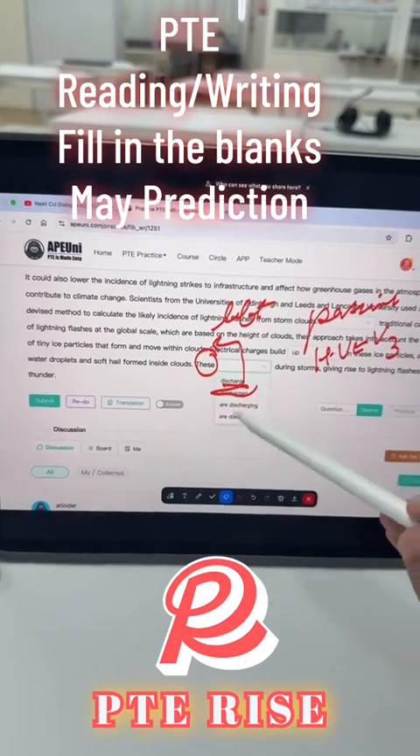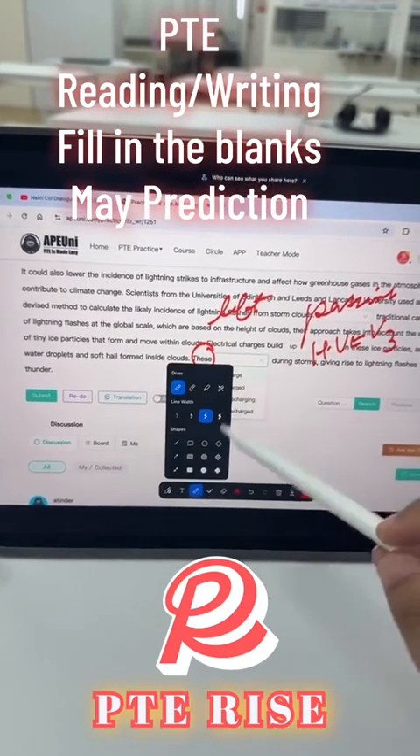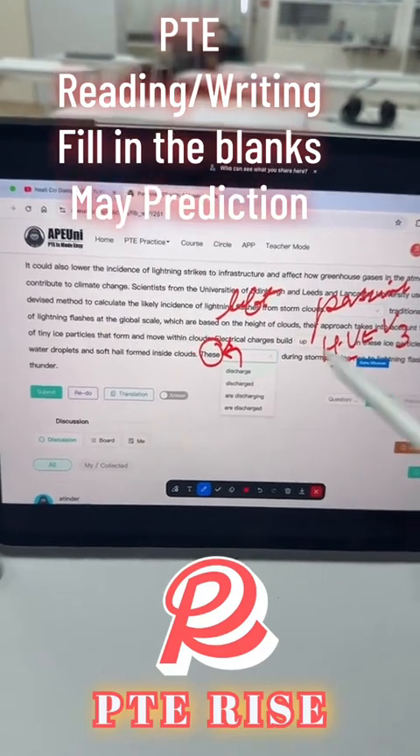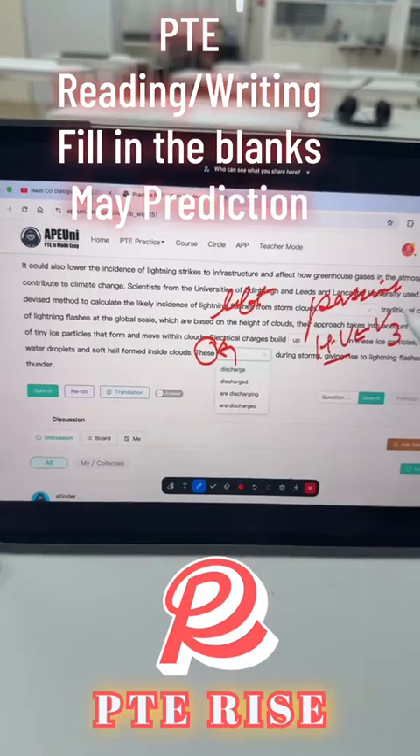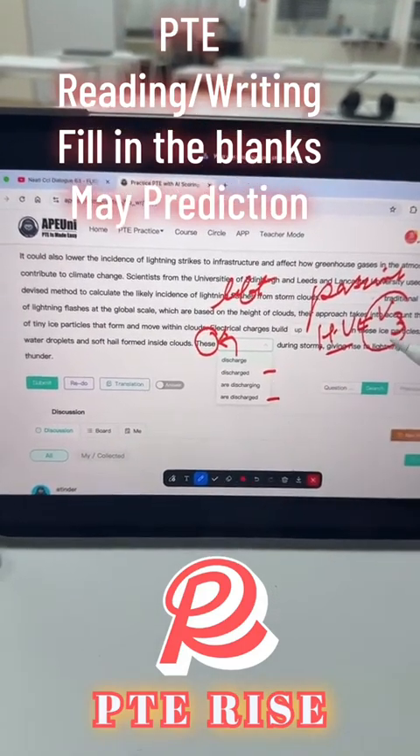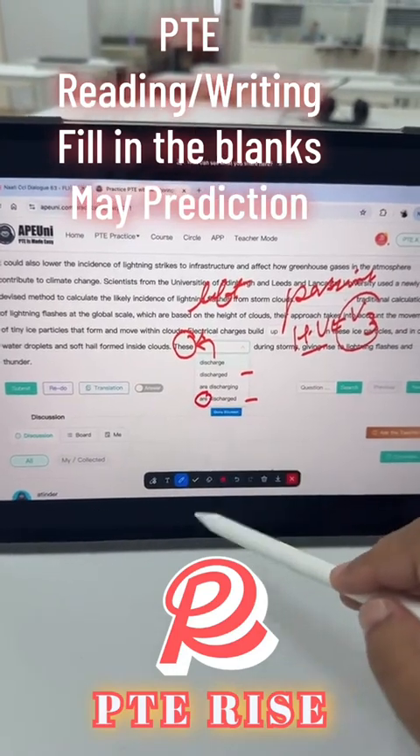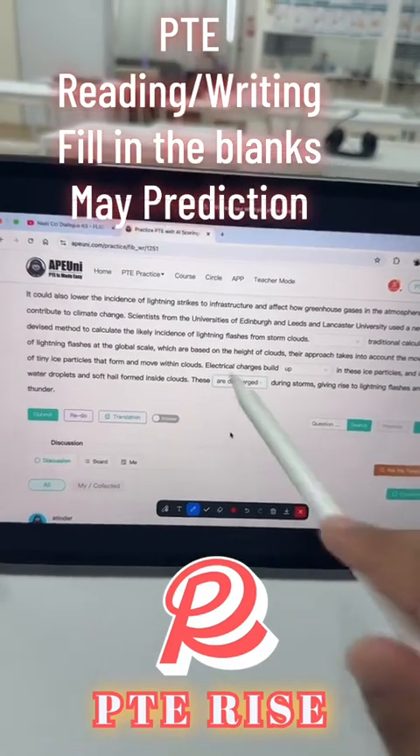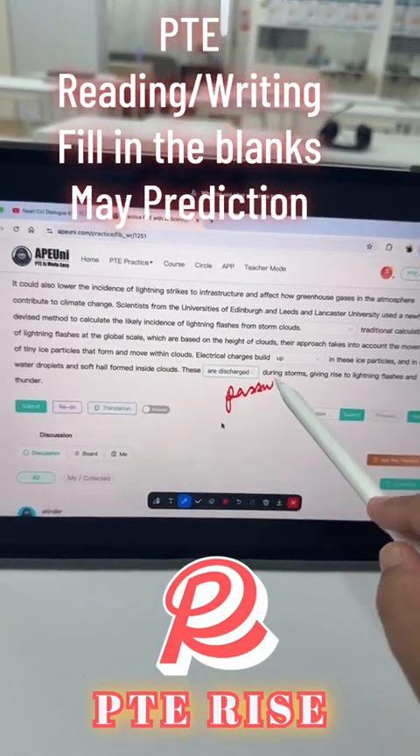That discharged is second form of verb, whereas are discharged is having third form of verb because there is a helping verb. So which of the following has third form of verb? This one, and this looks like it's a third form, but it is a second form. And then which of the following has helping verb? This one. So my answer will be are discharged, because this question was a passive voice.